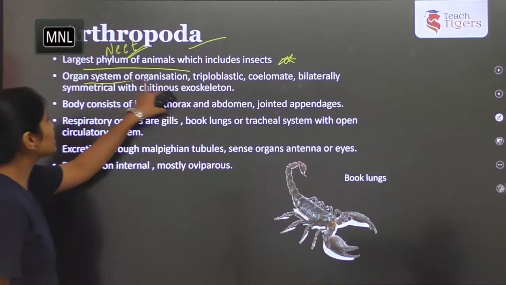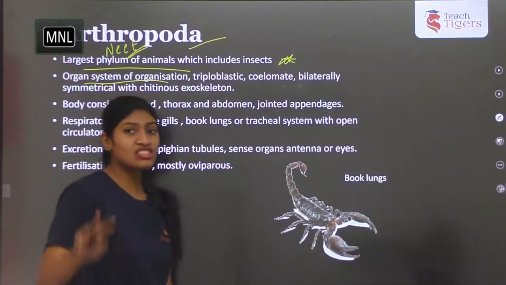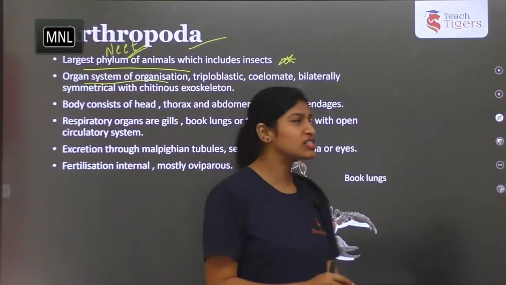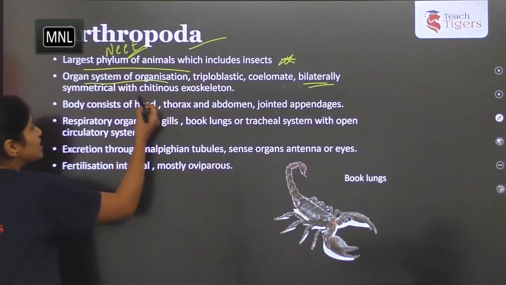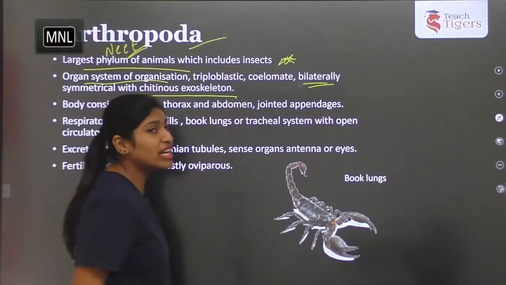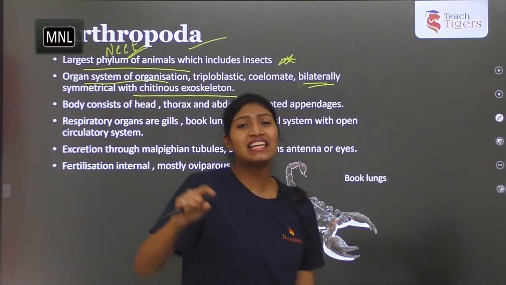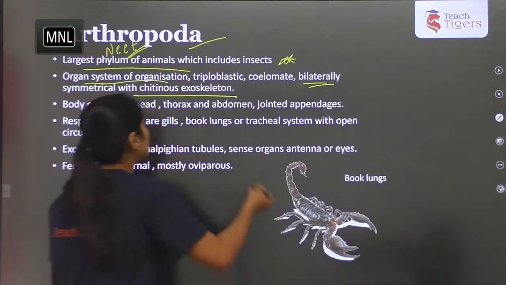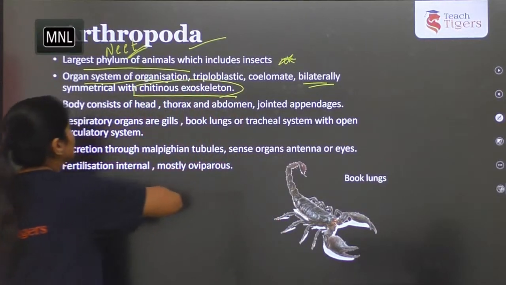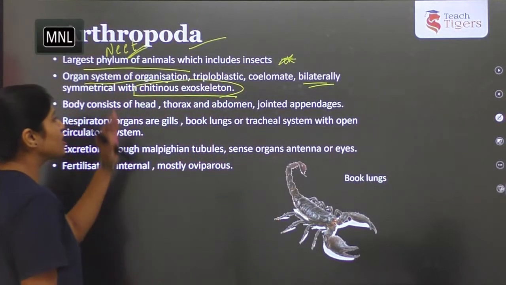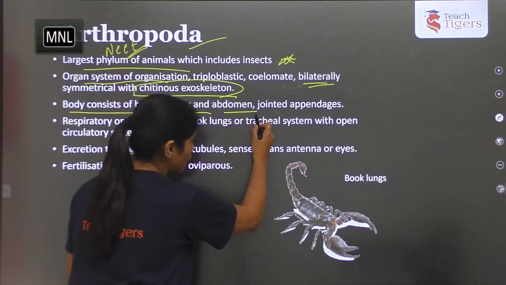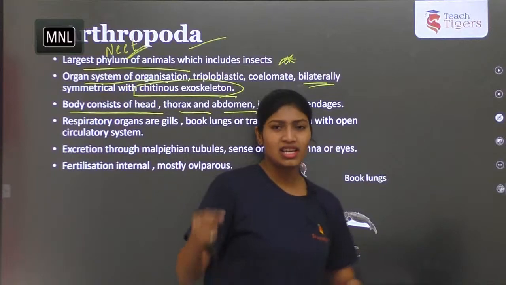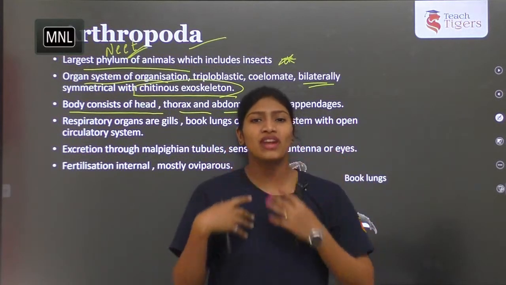It exhibits organ system level of organization, which is triploblastic, having 3 germinal layers and bilateral symmetry. It has a chitinous exoskeleton. The body is made up of chitin. Okay, so that is present in the body of these arthropods. Next, the body consists of head, thorax and abdomen, with jointed appendages.